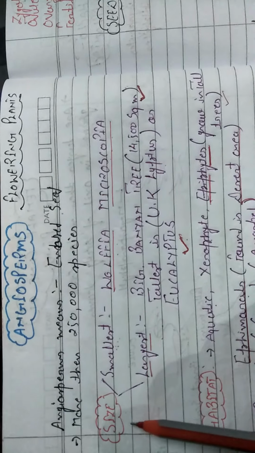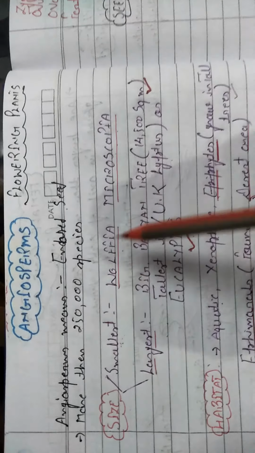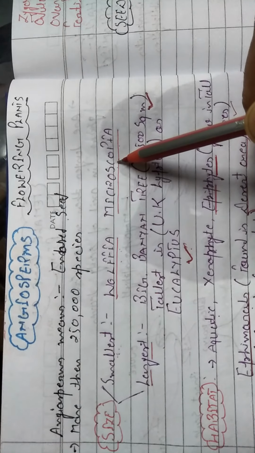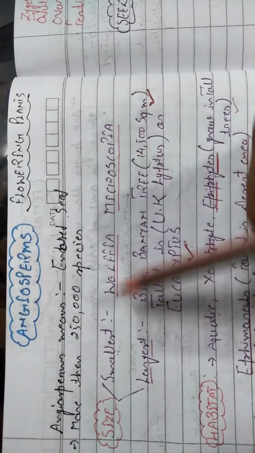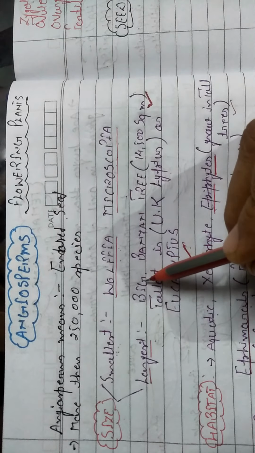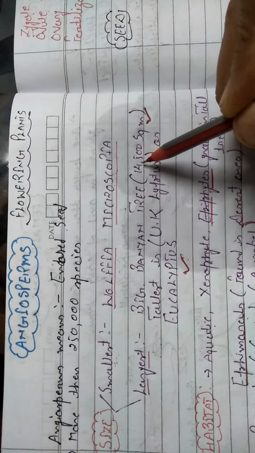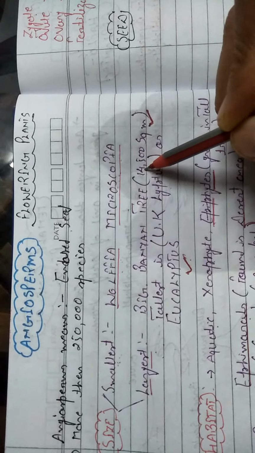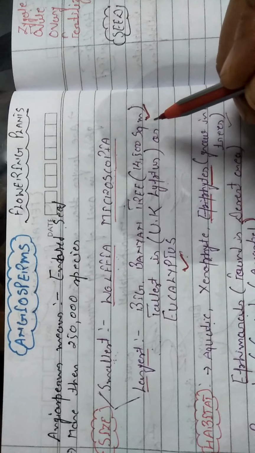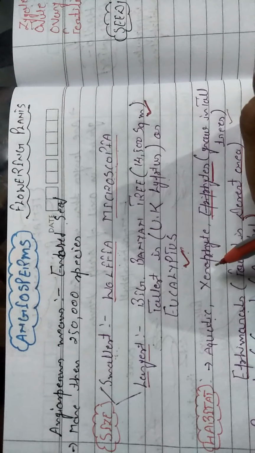Now we will talk about size. The smallest angiosperm present in our surrounding area is known as Wolffia microscopia. Wolffia microscopia is the smallest angiosperm, and the largest angiosperm is the big banyan tree. It covers about 14,500 square meters of area. The tallest angiosperm is Eucalyptus.